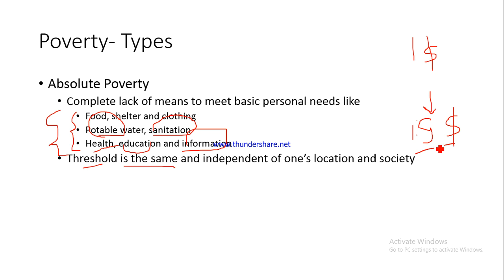But please understand, let us take two individuals who are earning much above $1.9 per day. Let us say one of them is earning rupees 1000, guys like me, per day, and somebody else like Mr. Mukesh Ambani, he might be earning rupees 1 crore every day, or let's say at least rupees 1 lakh every day. Now if I compare myself with Mr. Mukesh Ambani, I would always feel that I am not as rich as he is. I would find myself relatively poor. Now this is relative poverty.